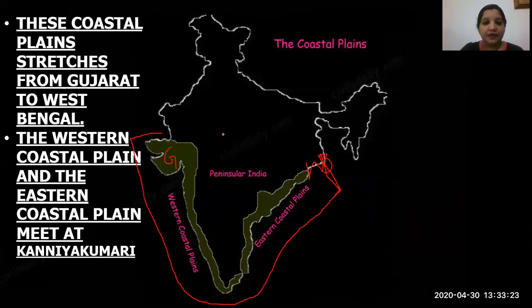The coastal plain of India is divided into two. The western coastal plain that is located in the west and the eastern coastal plain that is located in the east. And both of these coastal plains, that is the western coastal plain and the eastern coastal plain, meet at Kanyakumari. I hope you understood, children.